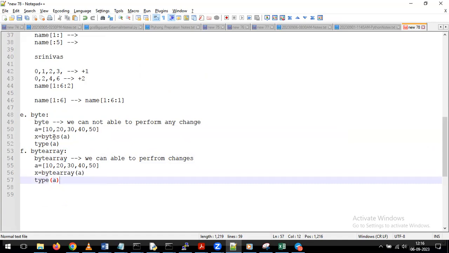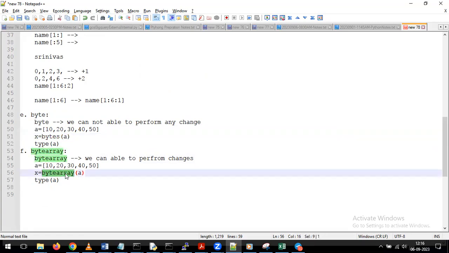But if you want to create it as a byte data type, we are given the function called bytes function. But if you want to create it as a byte array, we have to give it as the bytearray function. So like that, we can define the data types depending on our requirement. And if you give bytes as a data type, we cannot perform any kind of changes on top of the data. But if you give it as a byte array, then we can perform the changes on top of the data depending on our requirement. Okay.